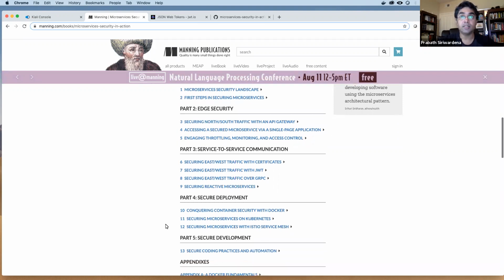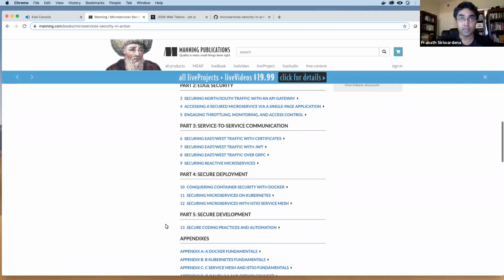Then under service to service communications, that's part 3. There we talk about how you can secure service to service communications with certificates. So that's the most popular approach. Then we talk about how you can secure service to service communications with JWT. And then we also talk about how you can secure gRPC services and also reactive microservices with Kafka.